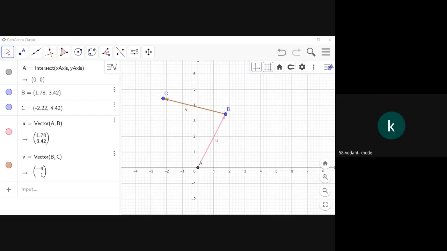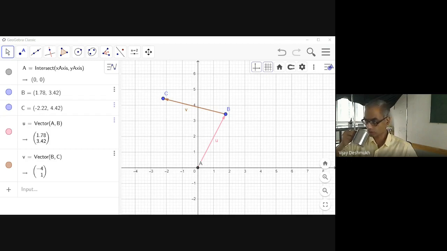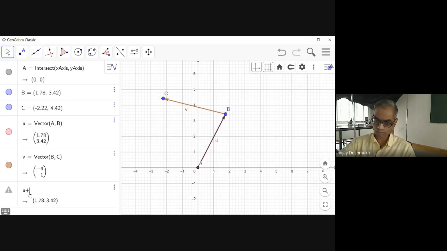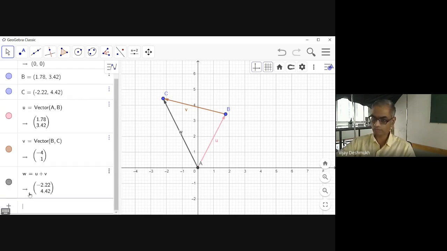Vector AC. Yes, vector AC. Now if we add AB instead of this, so let us write here. Now this is U plus V. So this is vector U plus vector V, and that is what we can have, W. That is the resultant, right?